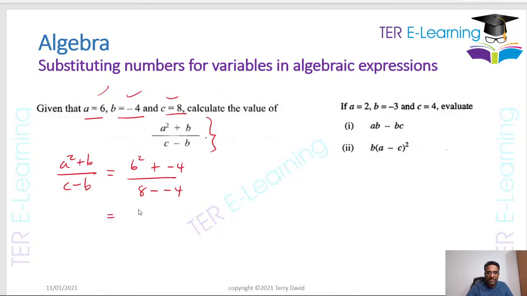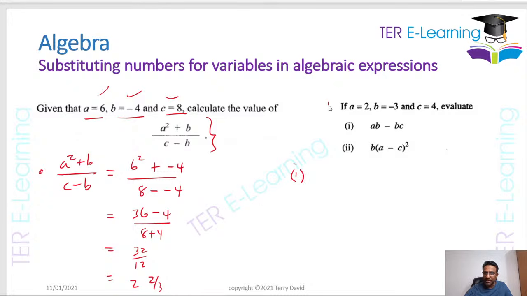So let's work this out. 6 squared is 36, right? When you have plus minus, it's going to be a minus, so that is minus 4. And at the bottom you have 8 minus minus 4, that's the same as saying 8 plus 4, right? So 36 minus 4 gives me 32, and we're going to divide that by 12, right? So 32 divided by 12, what you're going to get is 2 and 2/3 as my answer, right? So this is how we substitute. This is a common question that they bring in the paper. Let's do one more example here.